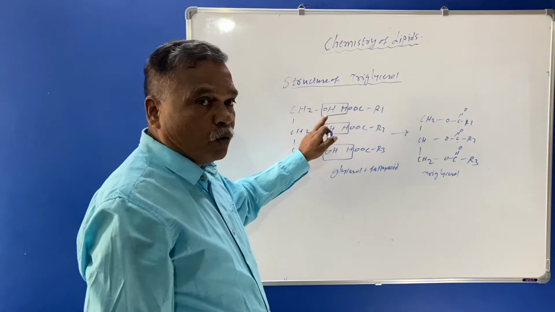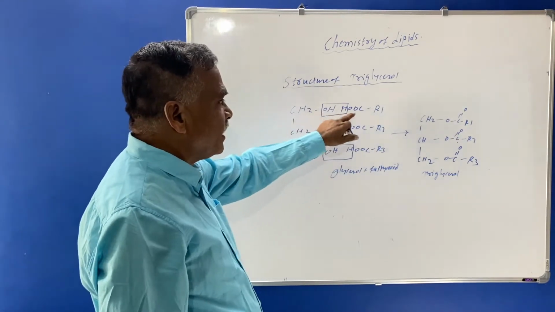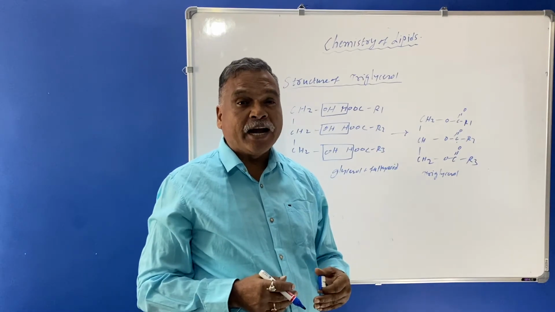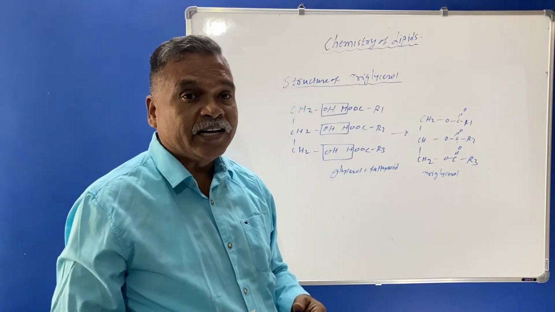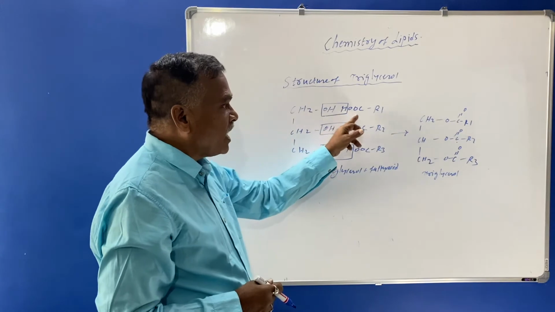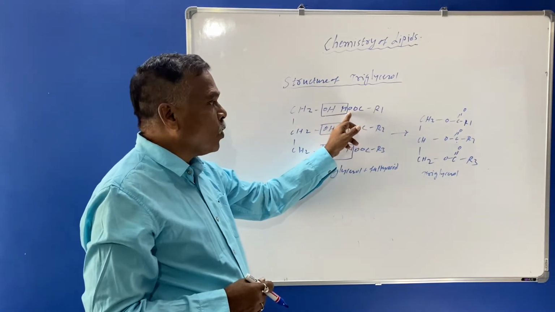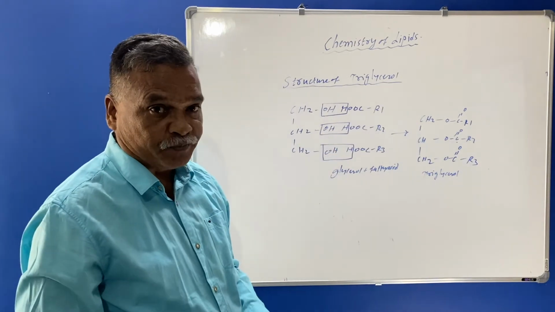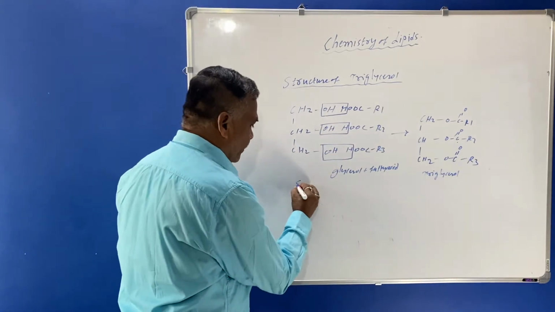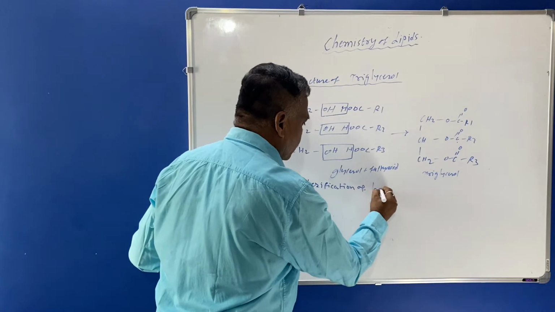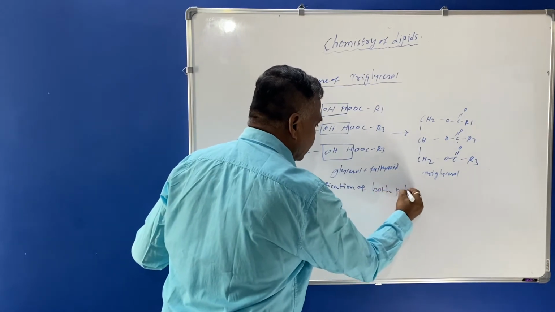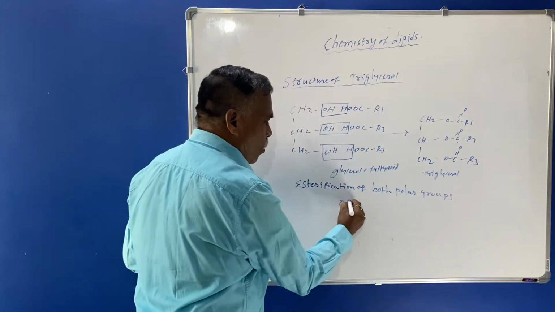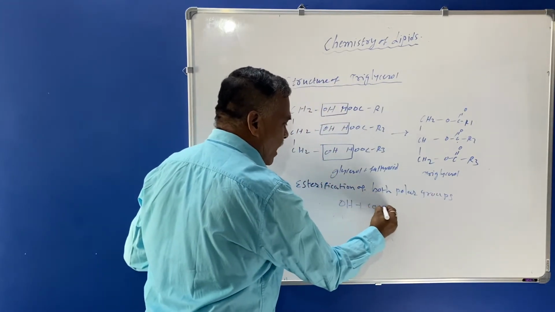Both polar groups, that is OH group and carboxyl group, are covalently joined, or the covalent linkage will be there between OH and COOH of the fatty acid, and there the esterification takes place. Esterification of both polar groups. Which ones? OH plus COOH.